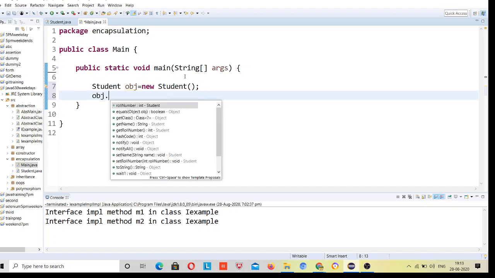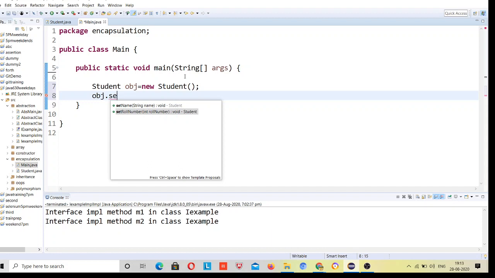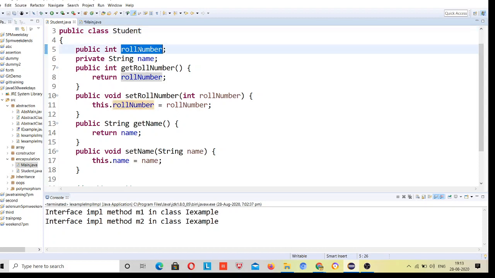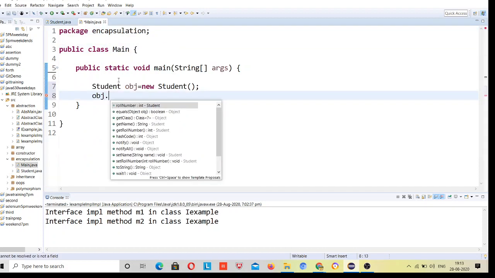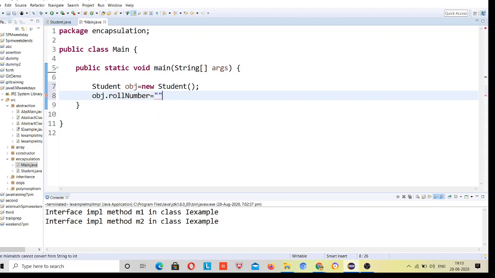Now I will try to set. Here you can see that this roll number is public, right? Object dot roll number, and I can set values for it like 123.